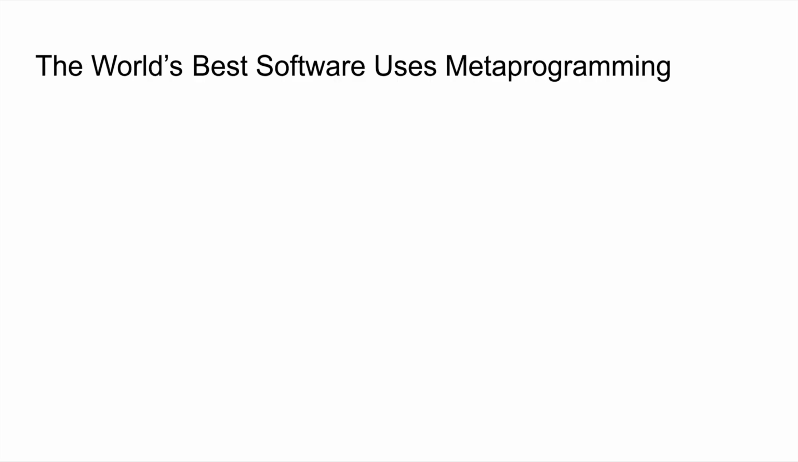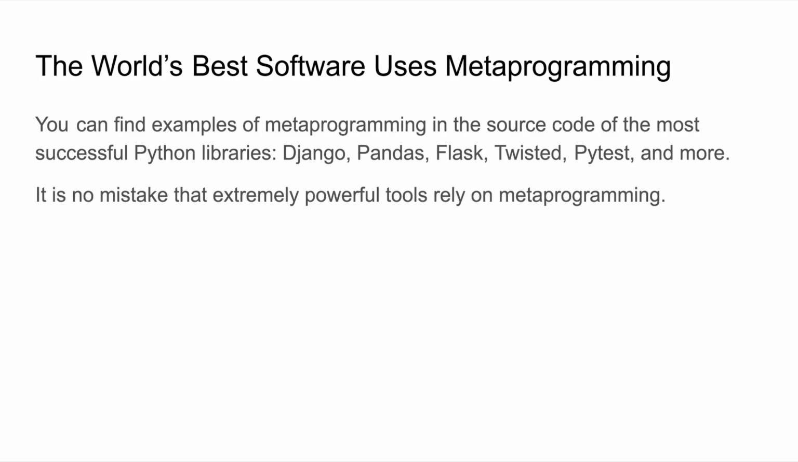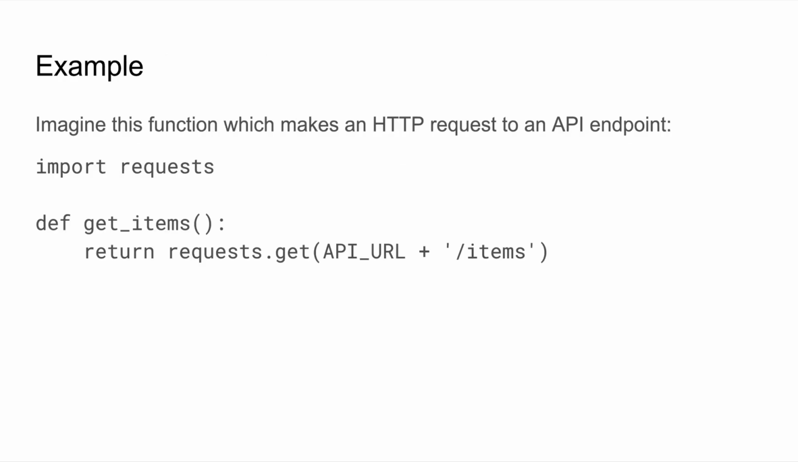There is a reason that the world's best software extensively uses metaprogramming. You can find examples of metaprogramming in the source code of the most successful Python libraries. And there is a reason that these extremely powerful software tools heavily use metaprogramming. Let's look at an example to illustrate this.